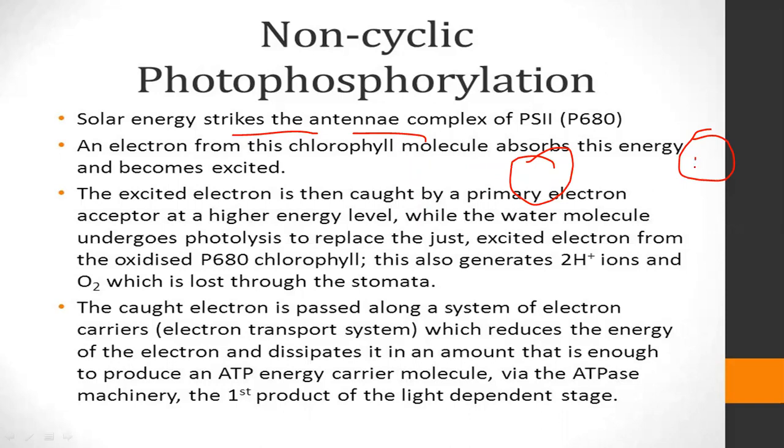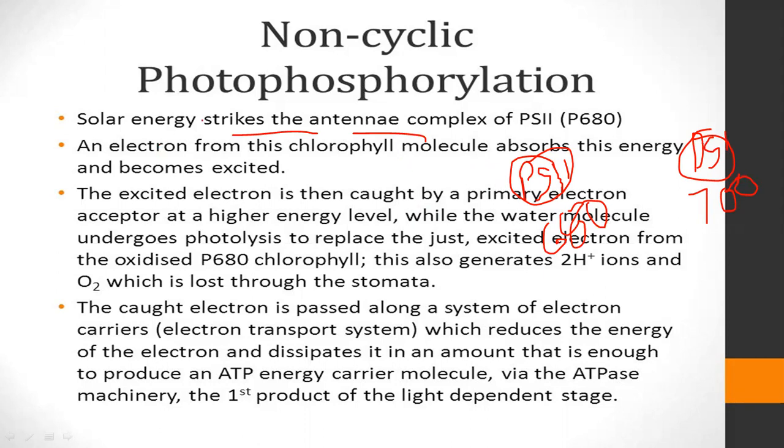PS1 was discovered first and PS2 second, but the reaction goes from PS2 to PS1. PS2 absorbs a maximum wavelength of 680 nanometer, and PS1 absorbs a maximum wavelength of 700 nanometer.